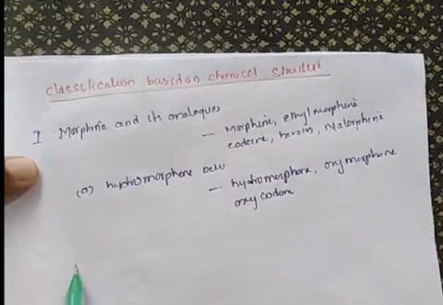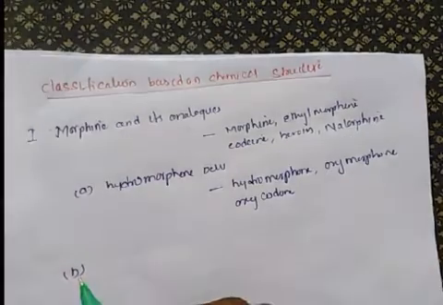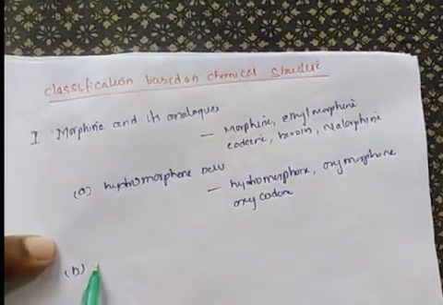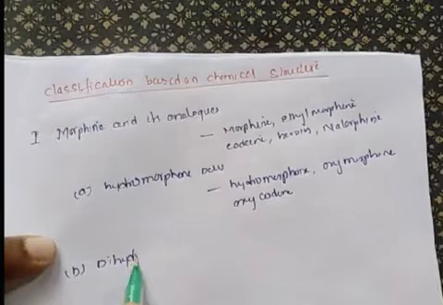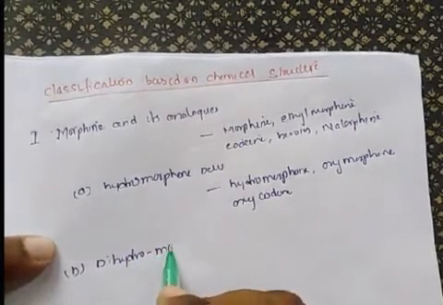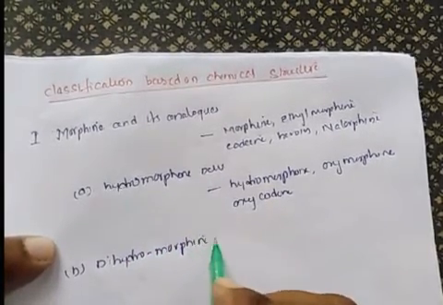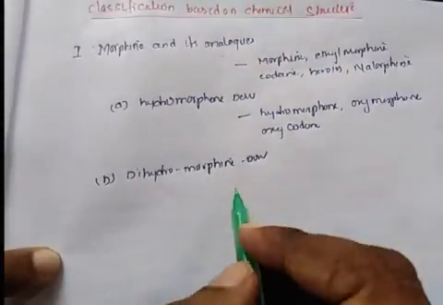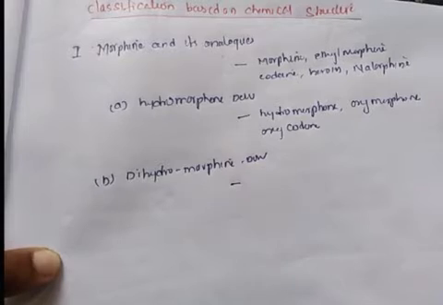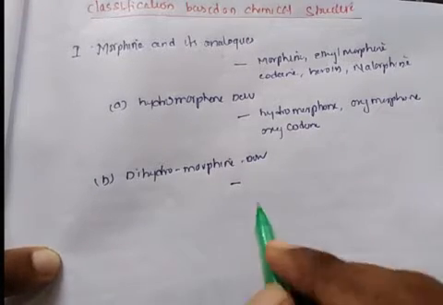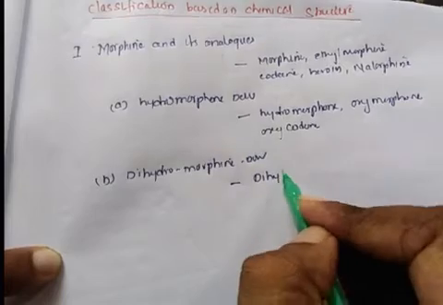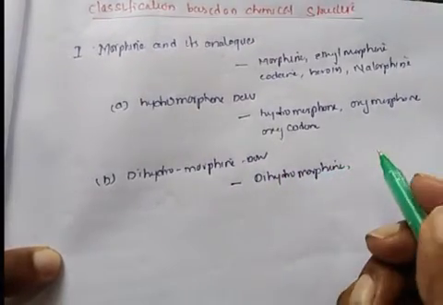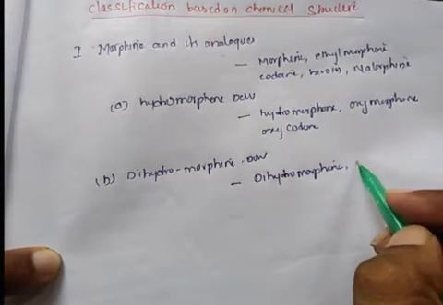And another category of drugs which comes under morphine and its analogs is the dihydromorphine derivatives. Examples of drugs are dihydromorphine and dihydrocodeine.